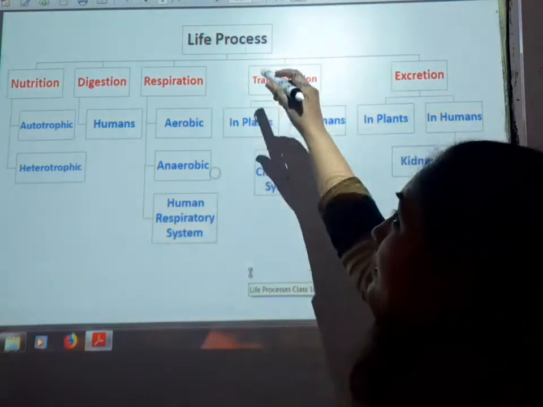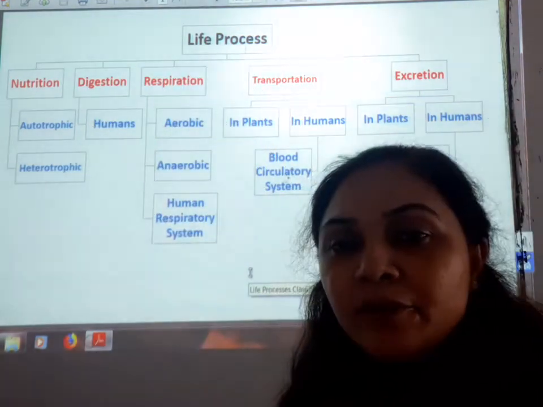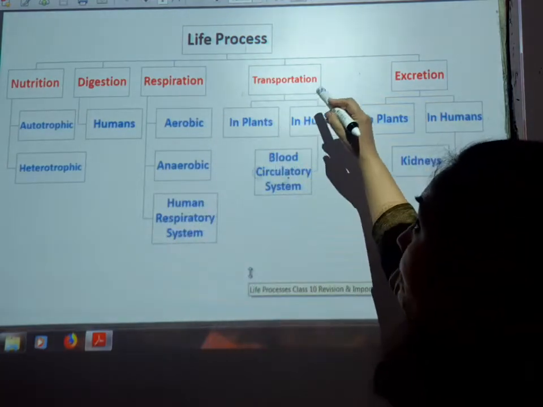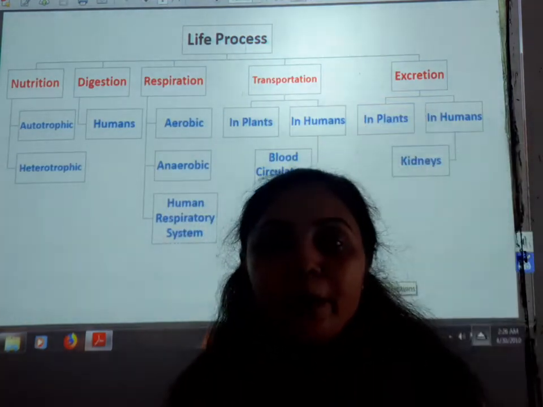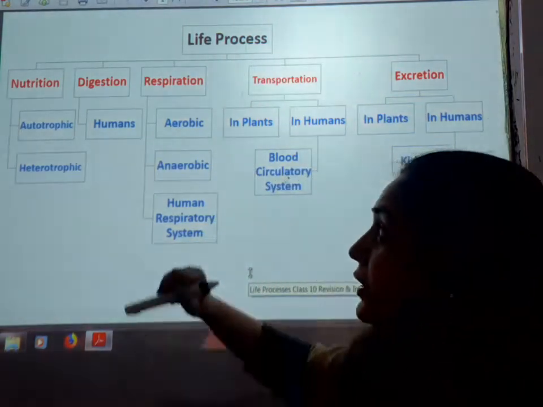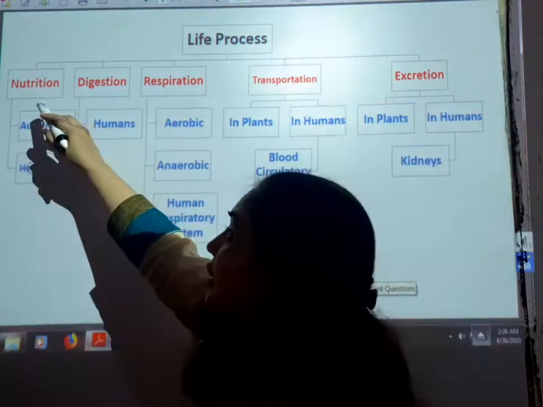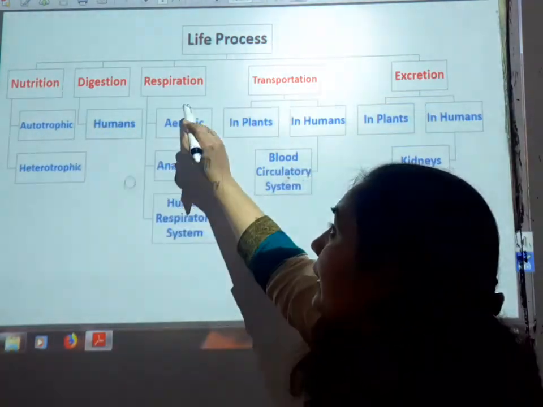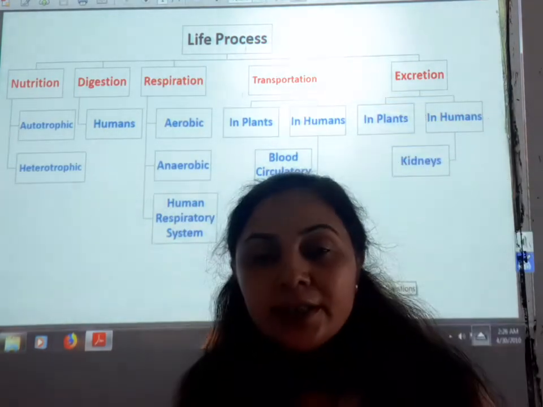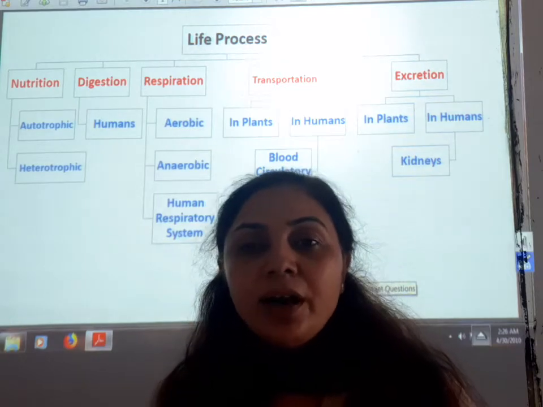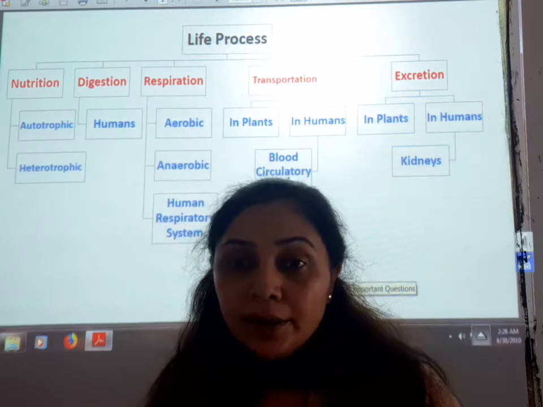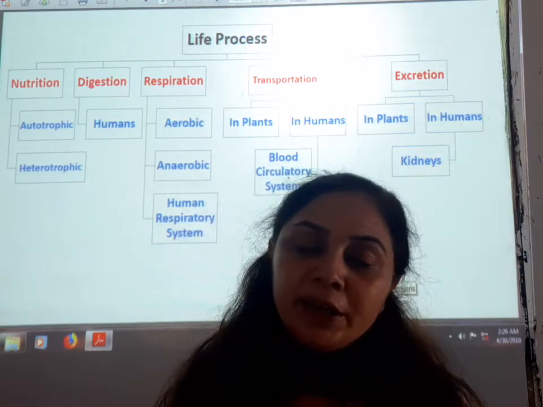So students, this is the life process, and what do you mean by the life process? All the functions which are performed in the particular lifespan from birth till death. Okay, so these are the basic functions like nutrition, digestion, respiration, transportation, and excretion. These are the processes which are conducted in a particular lifespan, and they have to be conducted very well for the survival of the particular person.